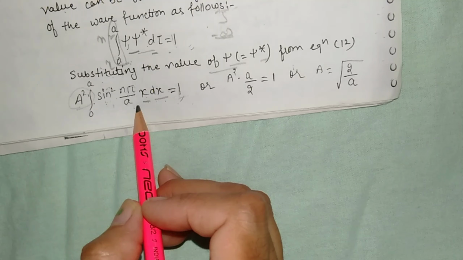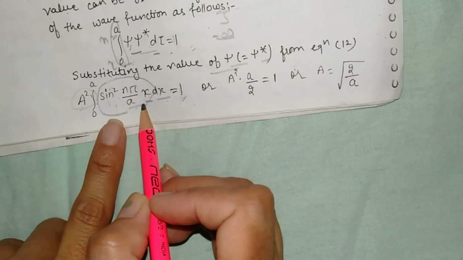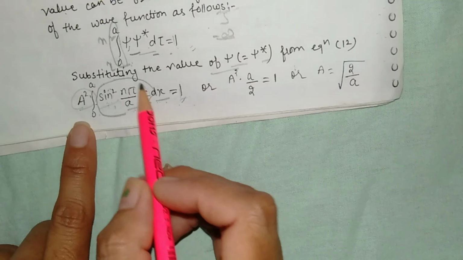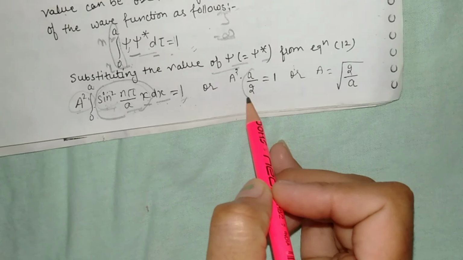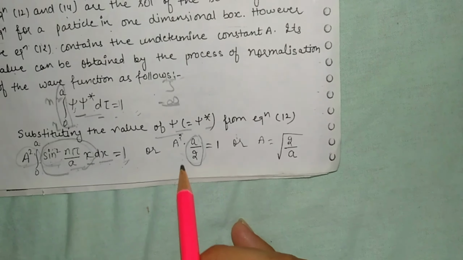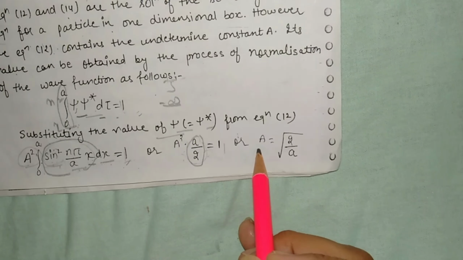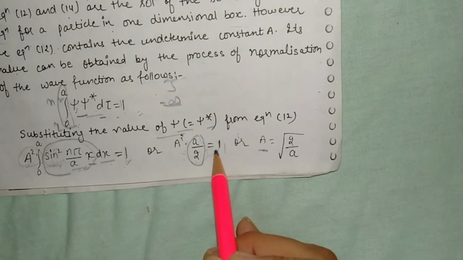This is the formula for sin square n pi upon a x, which you calculate by applying the condition 0 to a. Its value will be A square into a by 2 as the result. I will send you all the calculations. A square into a upon 2 is equal to 1, and so A is equal to, going here, 2 upon a.